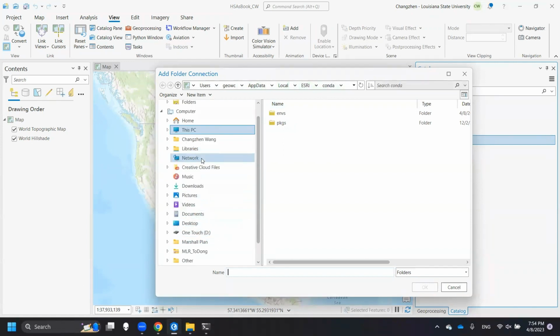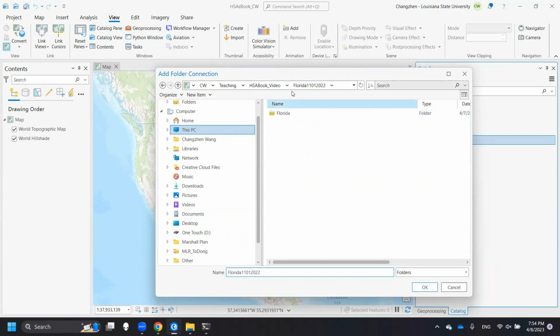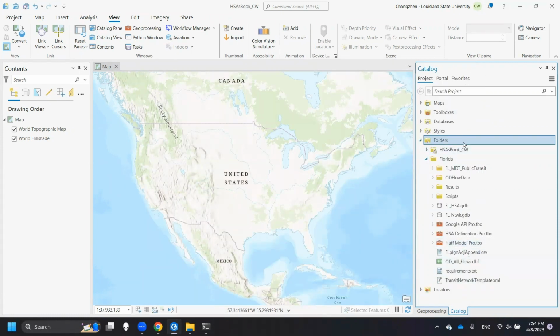Then we go to C disk. So we want to have the Florida data, right? So we just go to this path and then click OK. Then we will see all of the data under this content.